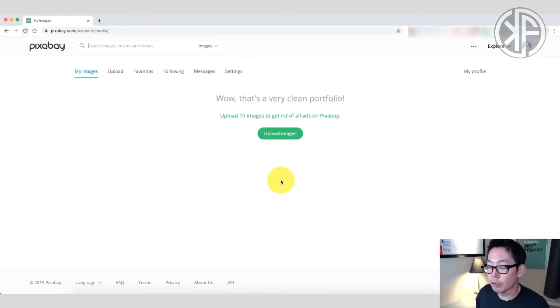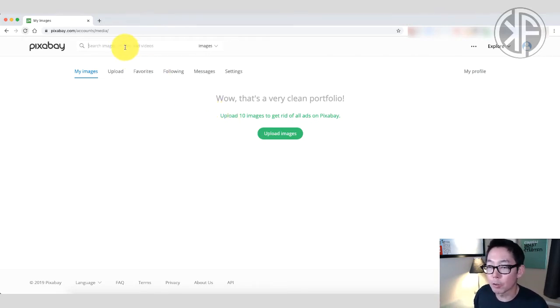And once you get into your profile, they're gonna tell you that your portfolio looks clean, and that means that if you want to upload any photos to share with their community, you can. And by uploading at least 10 photos or 10 images to Pixabay, you'll get rid of all the ads that are on there. And this is their way of growing their community, okay? This is their way of expanding on that 1.7 million images and videos that they allow people to download, okay?